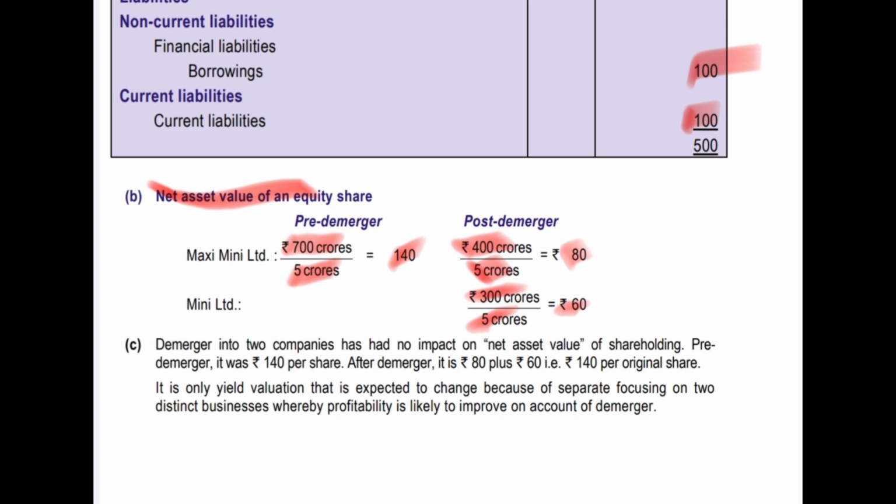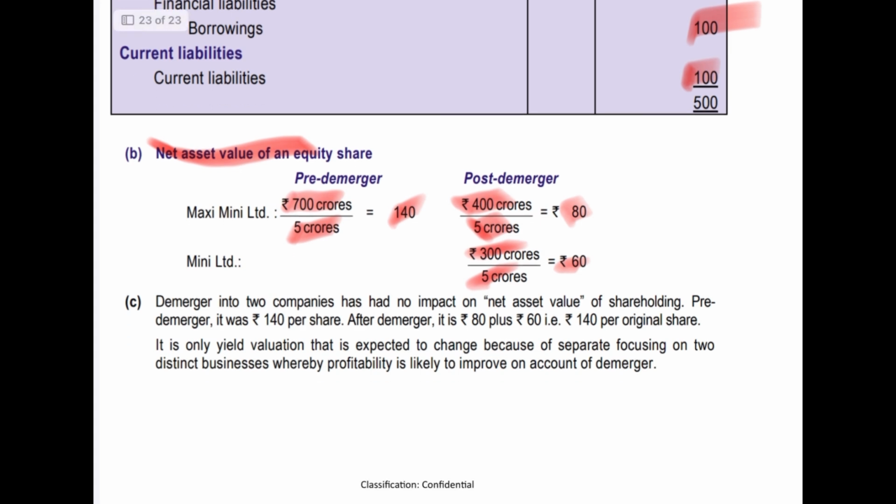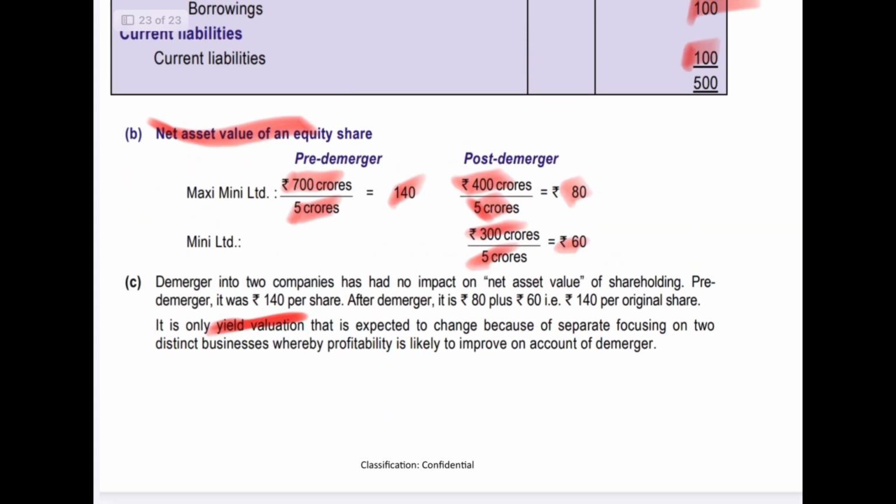So there will not be any change in case of common control acquisition. The pre-demerger and post-demerger net asset equity value will remain the same. What can change is the intrinsic value, what we call yield valuation. So post-demerger, the yield valuation and the ability of the company to generate profit might vary, but the net asset value per equity share will remain the same. Okay, so with this, let me stop today's class. We'll catch up again in the next class.